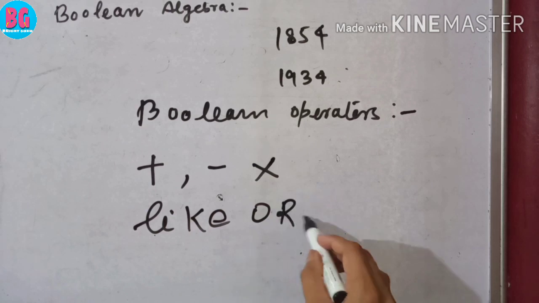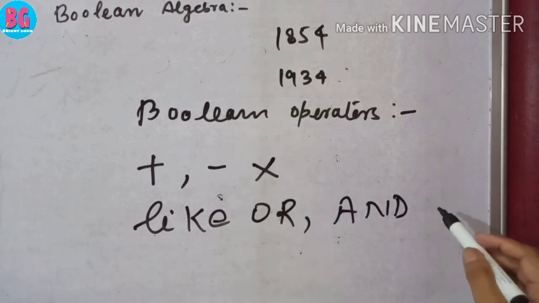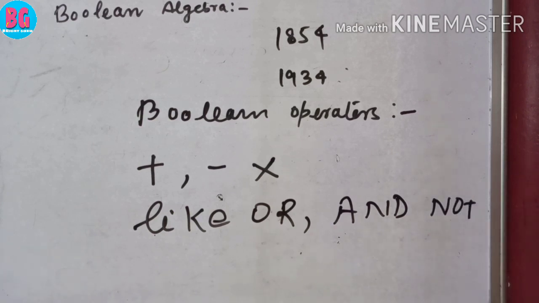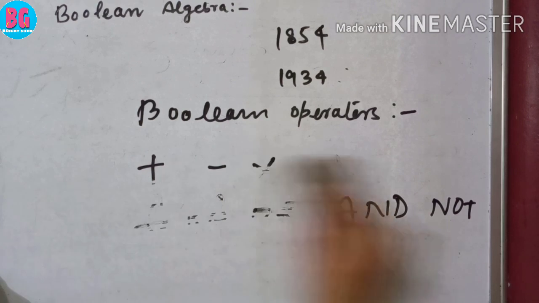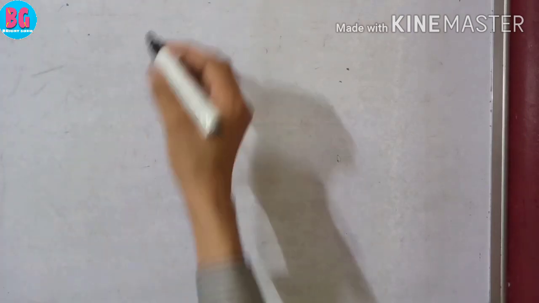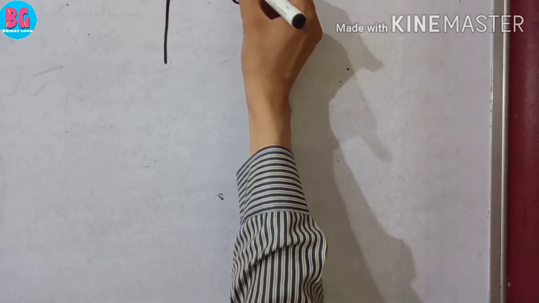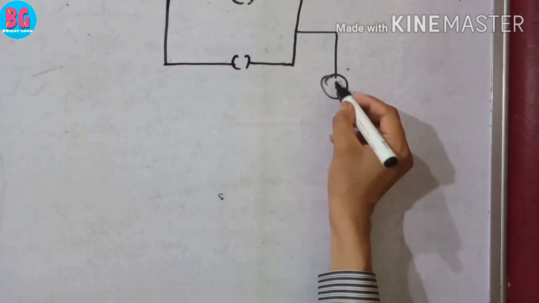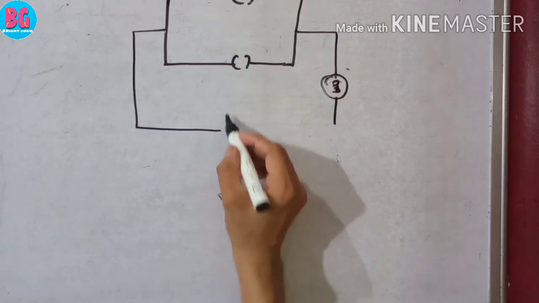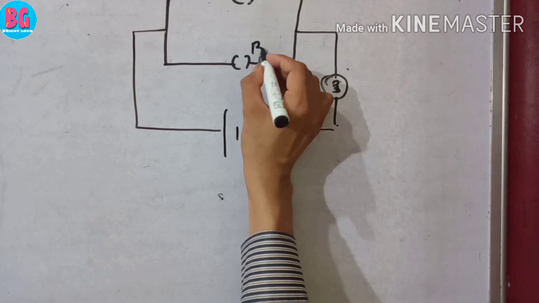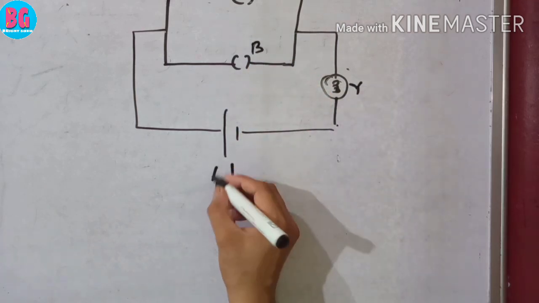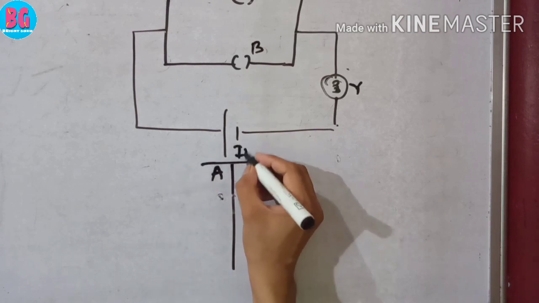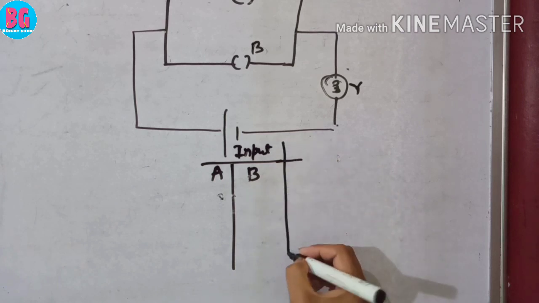OR, AND, and NOT. So first of all, we are going to understand what the OR operator is. Inputs are A and B, and output is Y.